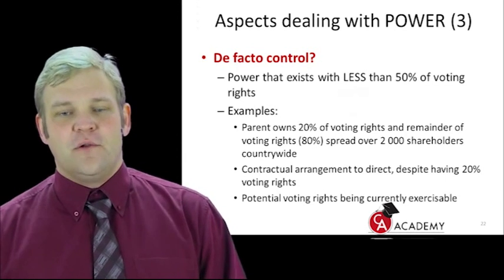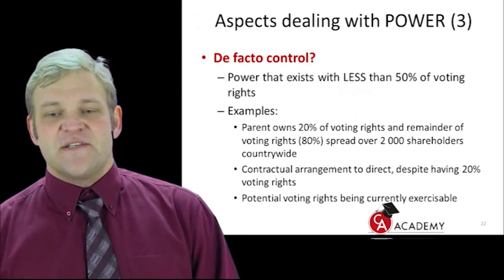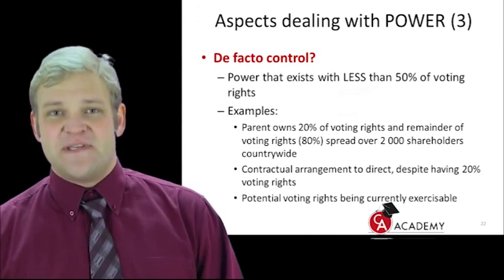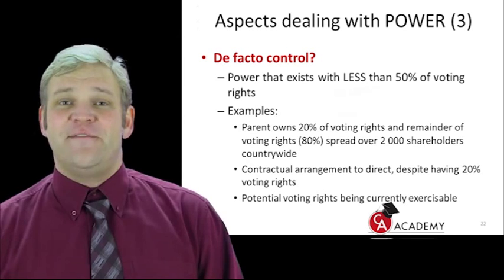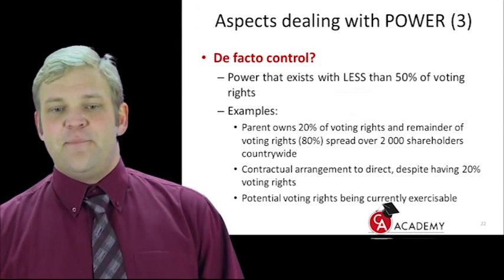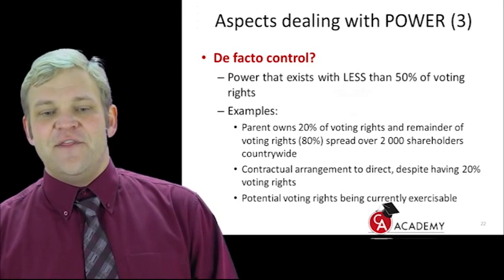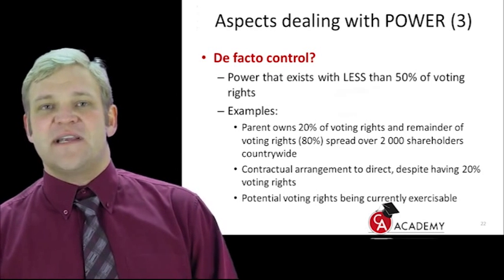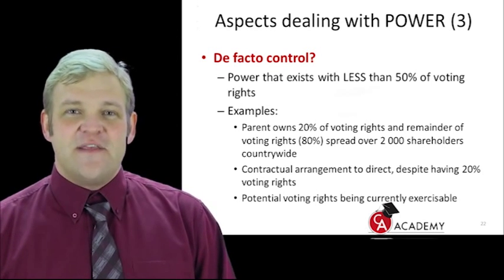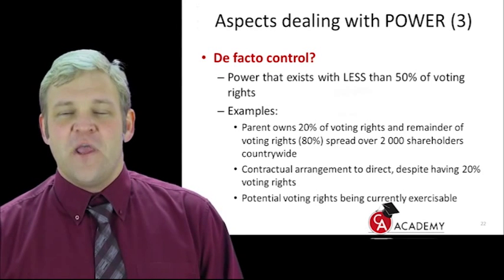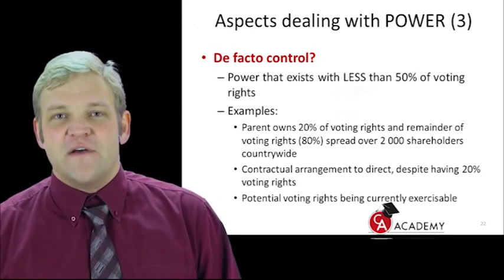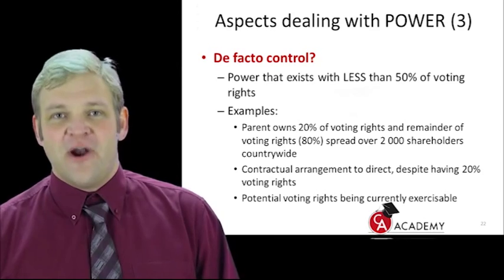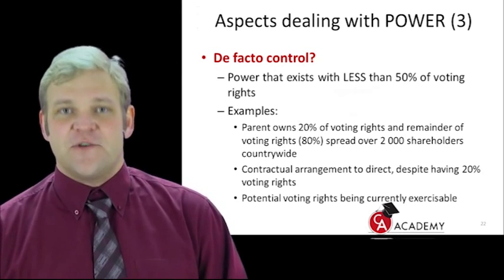De facto control. This is what we said earlier. Power that exists with less than 50% of the voting rights. Okay? So you can be sitting in a position of 20% of the voting rights, but I might have de facto control. Now let's have a look. The parent owns 20% of the voting rights, and the remainder of the voting rights, the 80%, are spread over 2,000 shareholders countrywide. Now, once again, can you see the concept of the economic reality coming in here? What are the chances of getting all 2,000 of those shareholders together to come and exercise their 80% of the voting rights? Once again, I cannot give you a yes or a no answer.